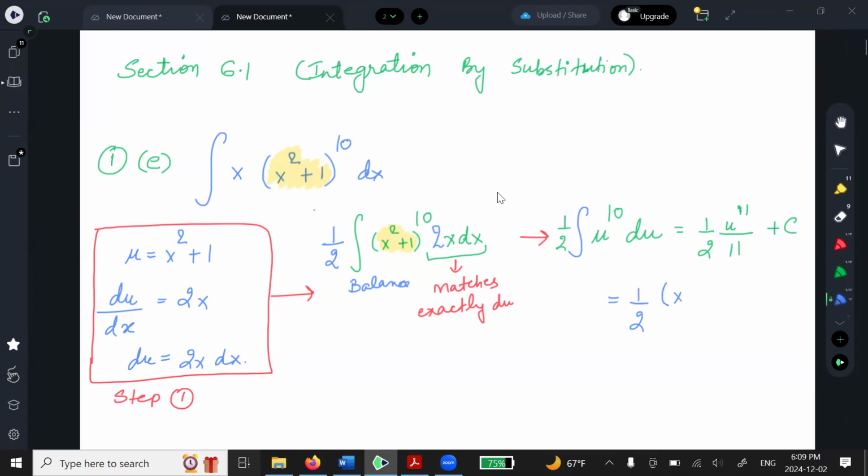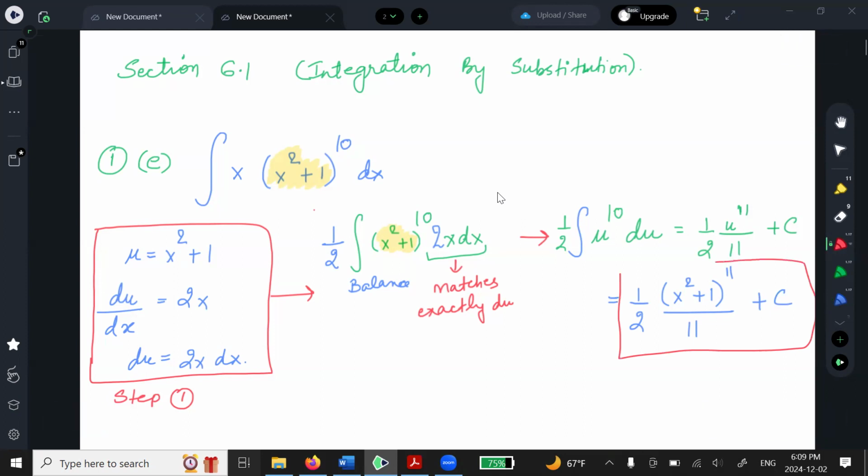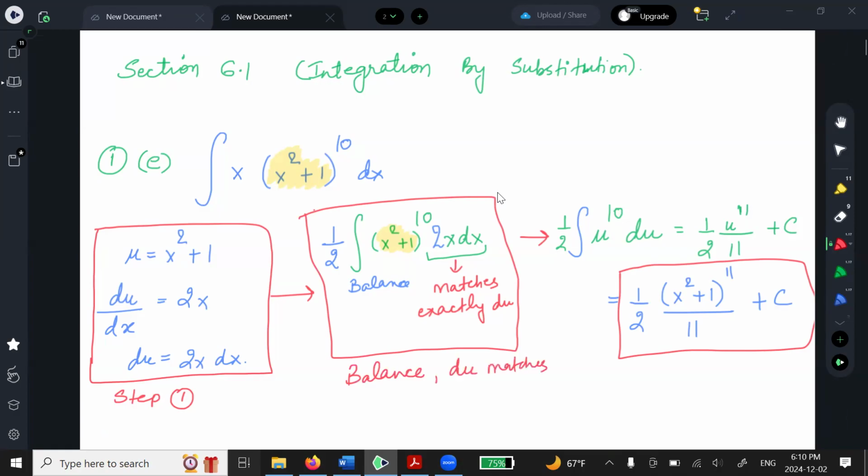U was assumed to be x squared plus 1, to the power 11, divided by 11. You could simplify more, but leave it here. This is good enough with me, okay? This clear? Step 2 is you balance your integral. Make sure du matches exactly. Final answer.